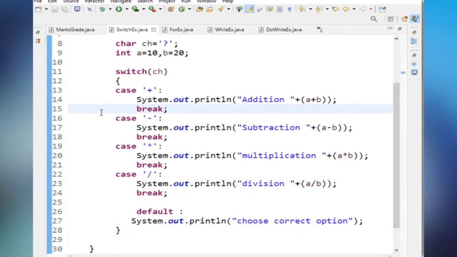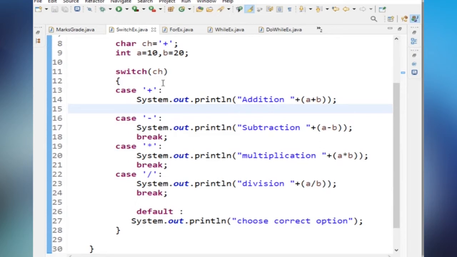What happens if I remove the break statement here? Suppose here I am taking plus as a character. Now I remove the break statement. What happens? This is one common interview question.